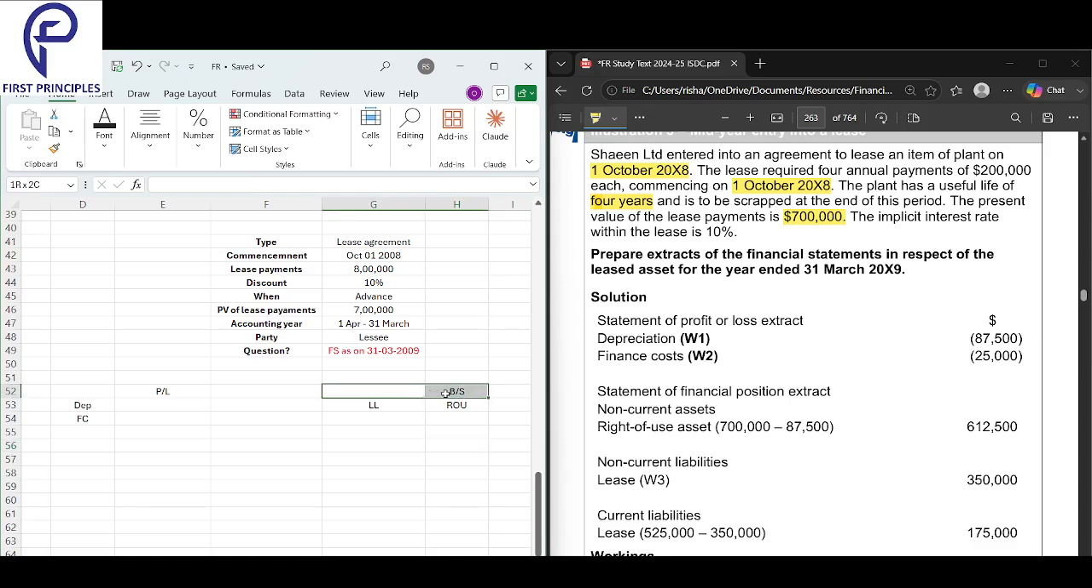In the balance sheet, two things we will record: the lease liability and ROU. In the P&L, again, two things: depreciation and the finance cost. These are the two things you'll record as lessee accounting. By the end of the year, all of these should have numbers, minimum. And in the lease liability also, we will bifurcate into two parts, non-current liability and current liability.